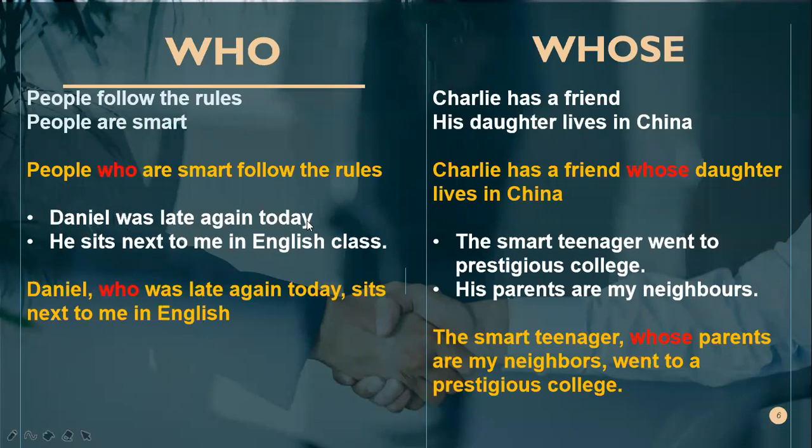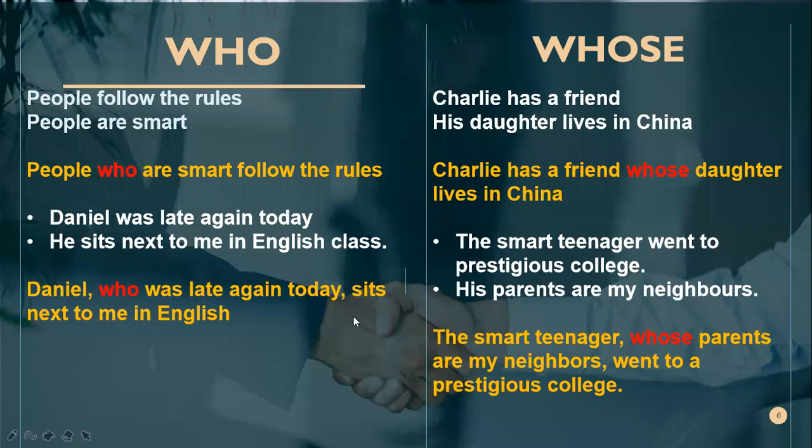Now, Daniel was late again today. He sits next to me in English class. Daniel is replaced by who. Ya, kan dua subjeknya. Daniel sits next to me. Daniel di sini kepunyaan yang mana? The first Daniel belongs to which sentence, the adjective clause or the next sentence?